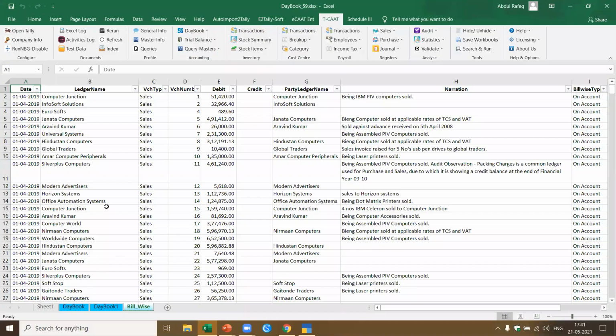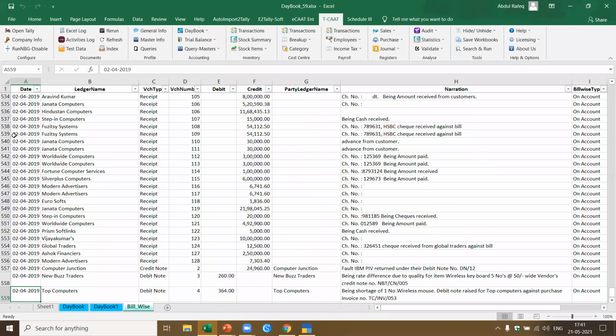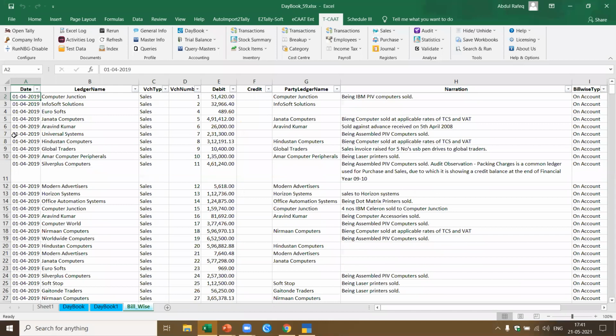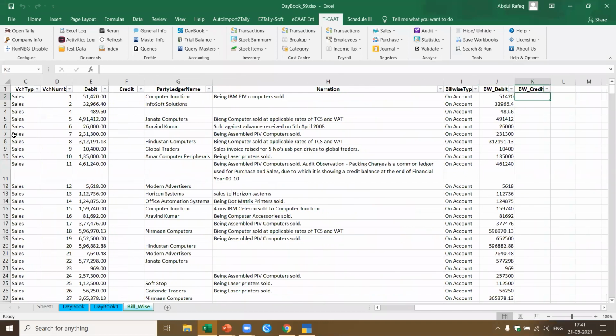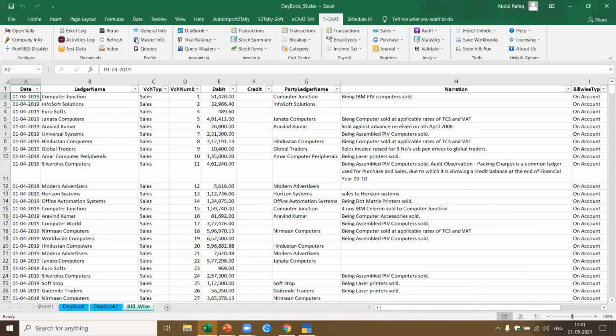Now you see bill wise. I got all the transactions from that particular transaction, 1,570 transactions. What number of transactions that got bill wise? The data is available here. See, bill wise. In the case of bill wise, these are the details which are available inside Tally. On account, then we have bill wise debit and bill wise credit. Okay, this is how I can get.